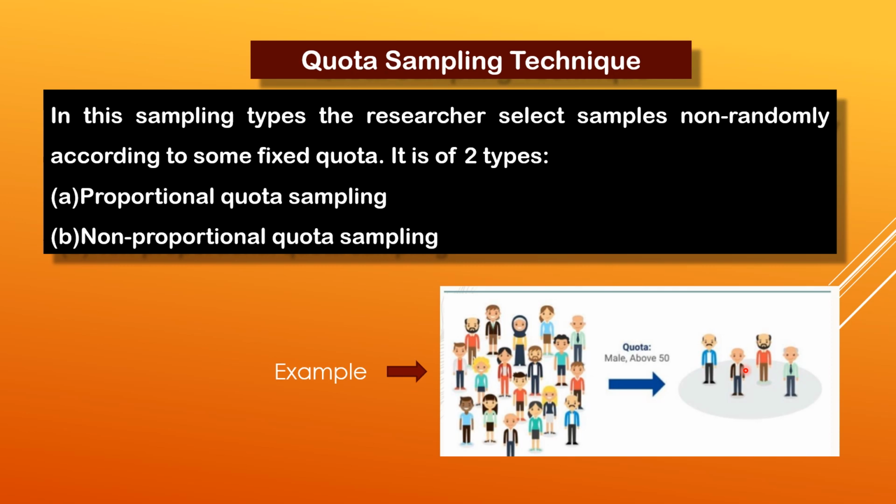There is no proportion. Like I need 100 sample, 60 from women, 40 from men. Like we just now heard about the proportional quota sampling, but in case of the non-proportional quota sampling, no fixed proportion is mentioned. So this is quota sampling technique.